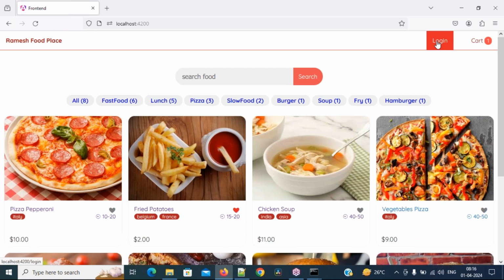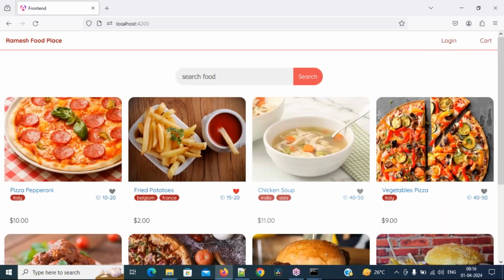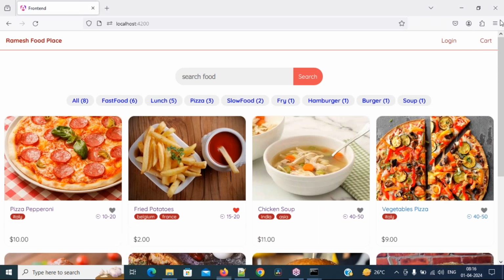It is immediately displaying here as login. Okay, everyone, it is immediately displaying as login. See it, cart is empty. Go to home page. See it, cart now, it is not showing any data here. Understand everyone? That means the count. Previously it had shown one, but now it is not showing anything. Okay, that is one thing.